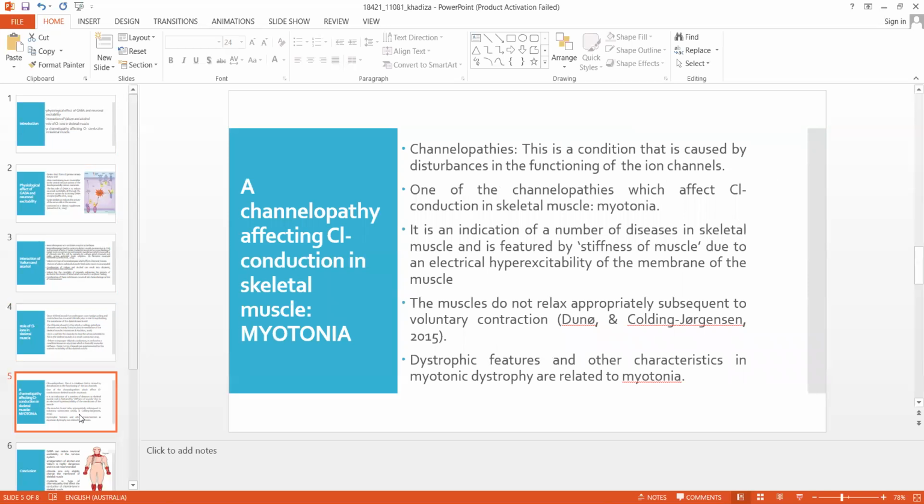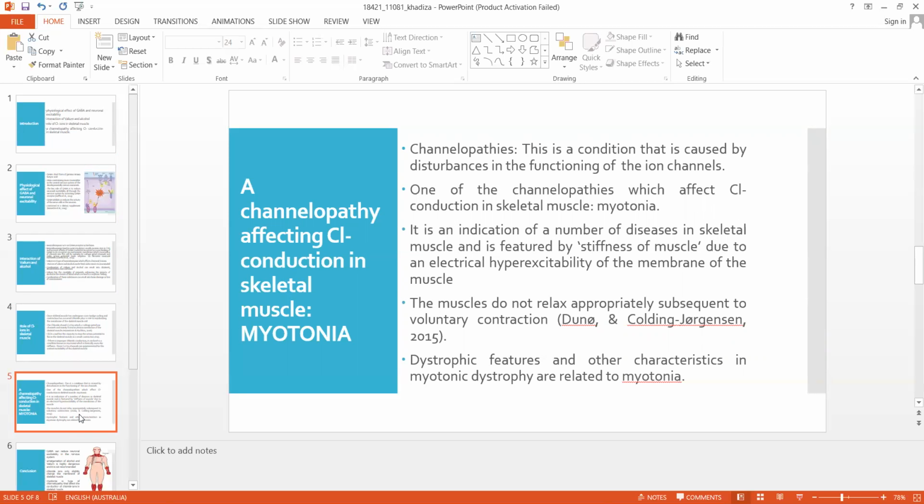And the last topic is channelopathy. Channelopathy is a health condition that is caused by disturbance in the functioning of either the ion channels or the proteins that regulate these channels. So one of the channelopathies which affects chloride ion conduction in skeletal muscle is myotonia. It is an indication of a number of diseases in skeletal muscles, and this is featured by stiffness of muscle due to electrical hyperexcitability of the membrane of the muscles.